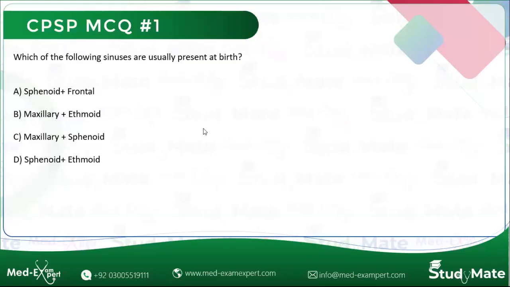So this is the first CPSP MCQ. Just to test your knowledge, which of the following sinuses are usually present at birth? A is sphenoid and frontal, B is maxillary and ethmoid, C is maxillary and sphenoid, D is sphenoid and ethmoid.